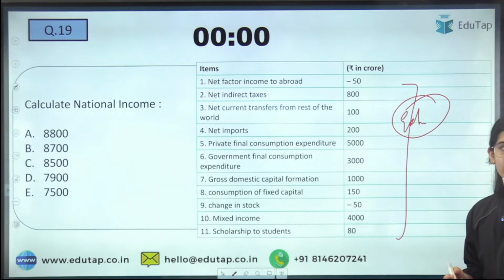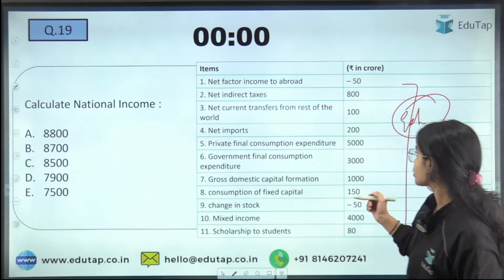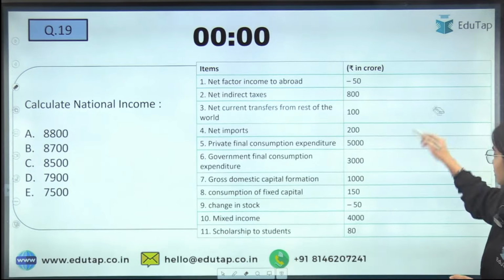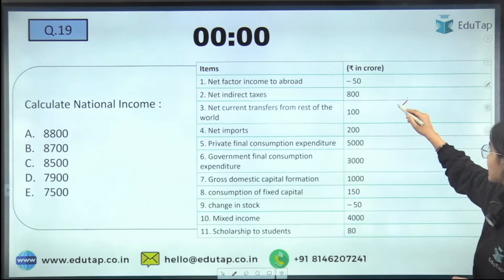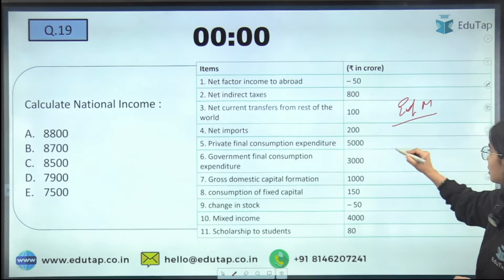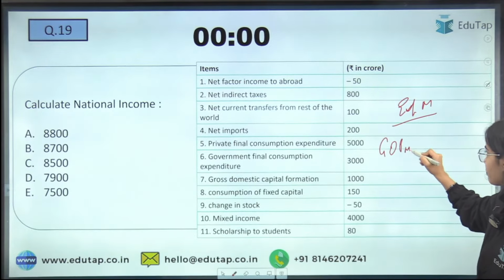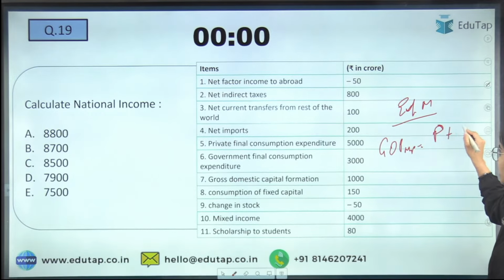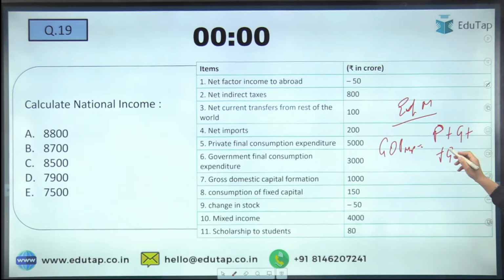You have to calculate the national income, but through the expenditure method, you are calculating GDP at MP through the private final consumption expenditure, government consumption plus gross capital formation or the investment plus the net exports.